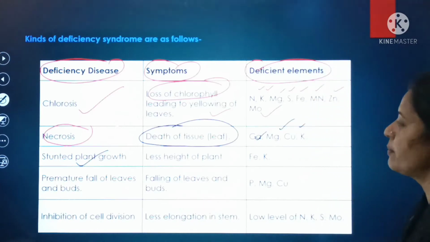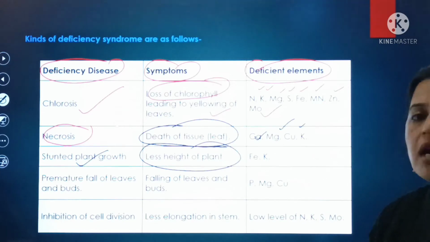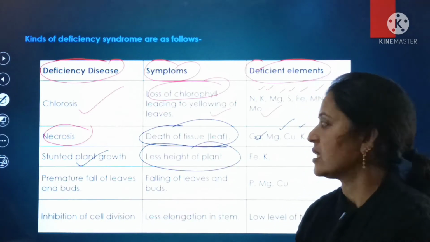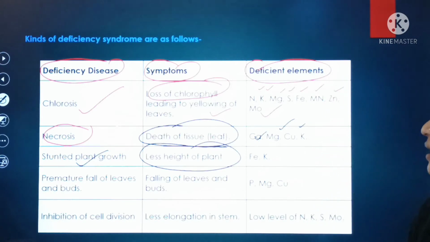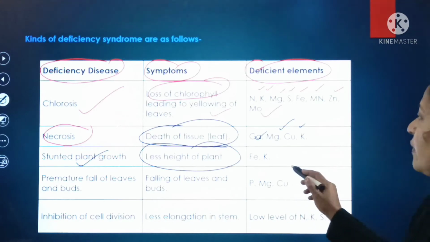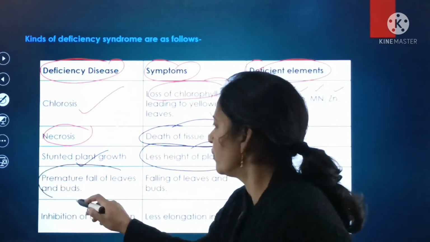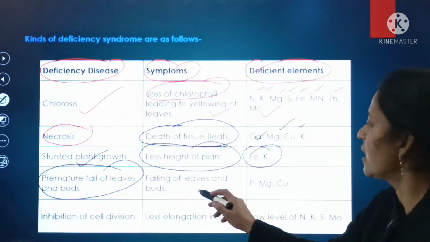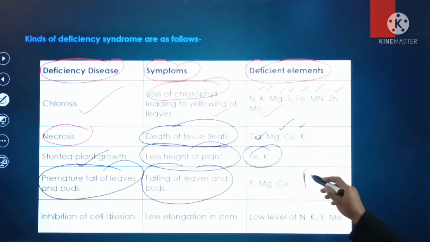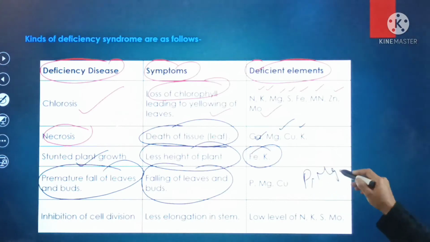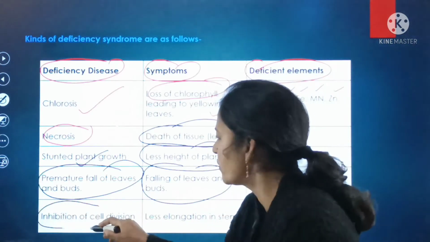Here the symptom of stunted plant growth is less height of the plant. That means the plant's growth is not high, and the deficient elements are iron and potassium. Next, premature fall of the leaves and the buds. Here the symptoms are falling of the leaves and the buds. Deficient elements are phosphorus, magnesium and copper.